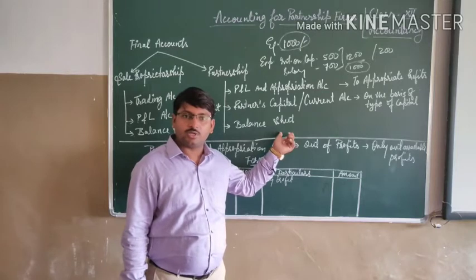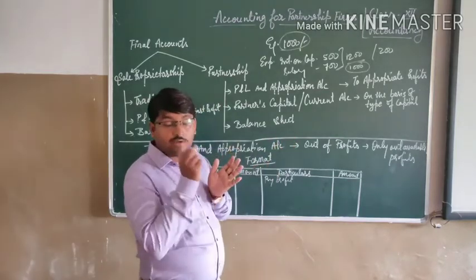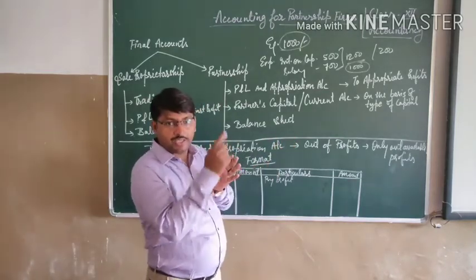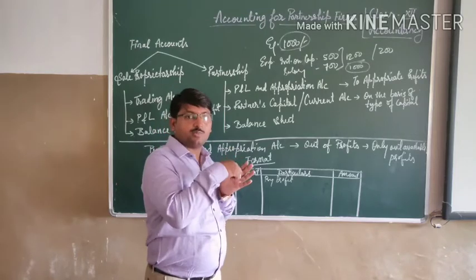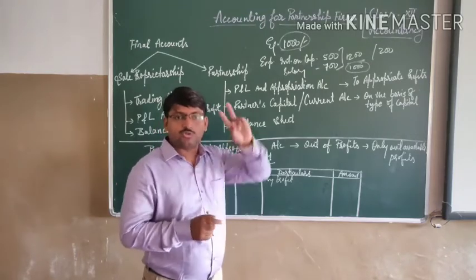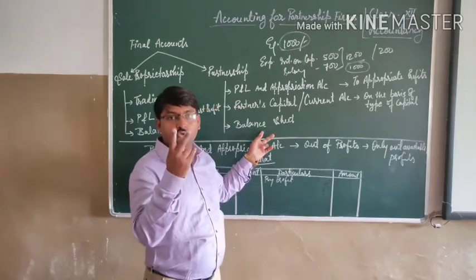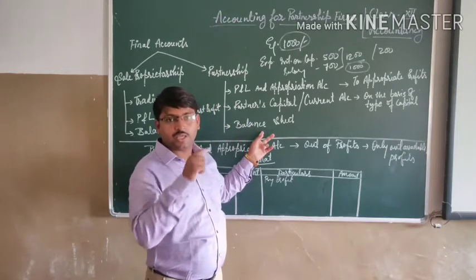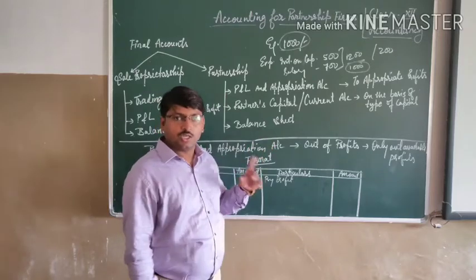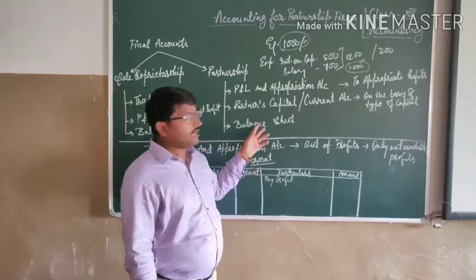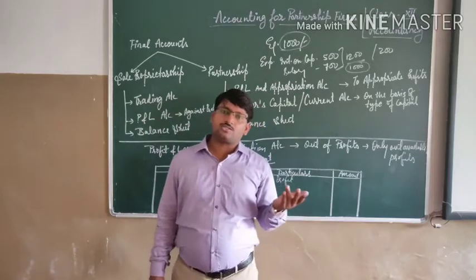Okay, liability side of the balance sheet. But we have to mention it clearly that it is partner A's capital, and partner B's capital. Suppose there are two partners A and B, so you have to show the capitals with the two names, A's capital and B's capital. Got it?